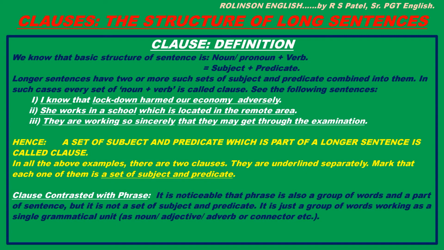Let us see the contrast between a clause and a phrase. Clause contrasted with phrase. It is noticeable that a phrase is also a group of words and a part of a sentence, but it is not a set of subject and predicate. This is the distinctive point between a phrase and a clause, right? It is just a group of words working as a single grammatical unit, as noun or adjective or adverb or connector and so on, right?